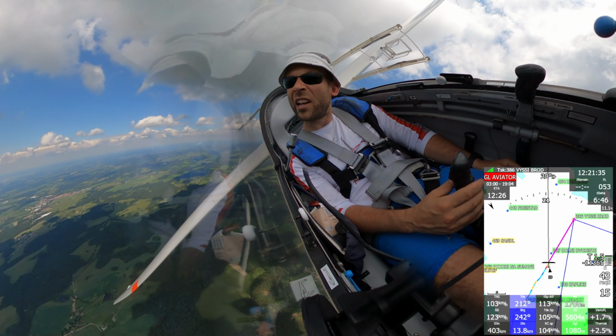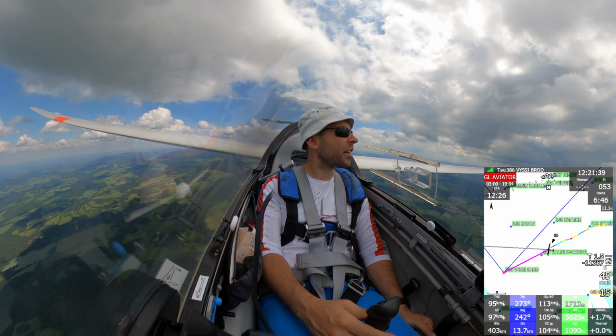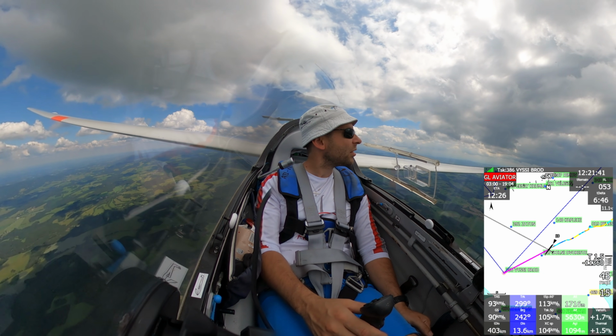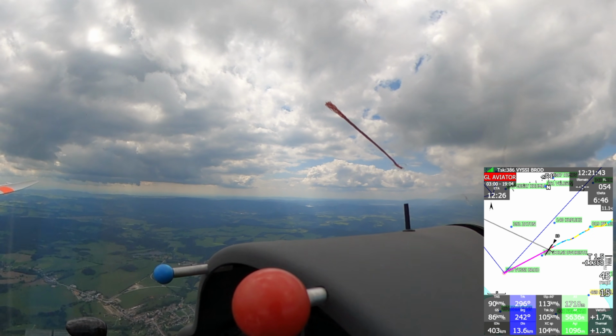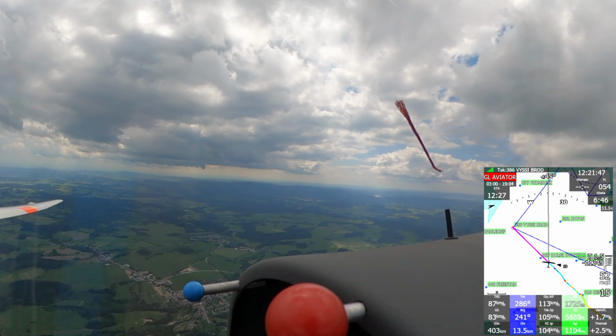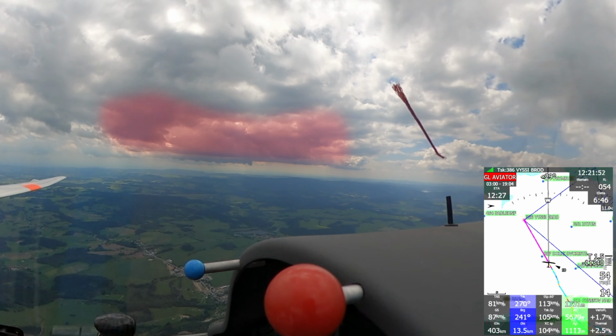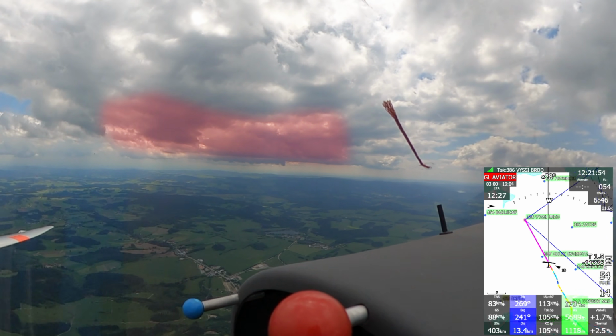The terrain is a little bit higher in here, and it would be nice to be higher than I am right now. Actually, as I'm closer, I can see that there are no distinguished cloud base in the dark.